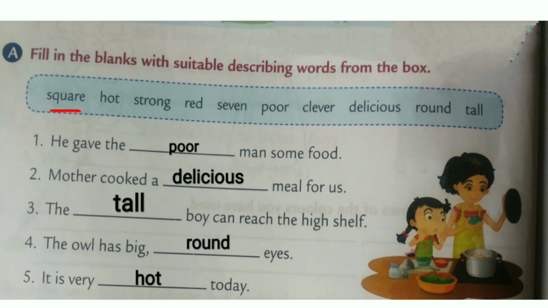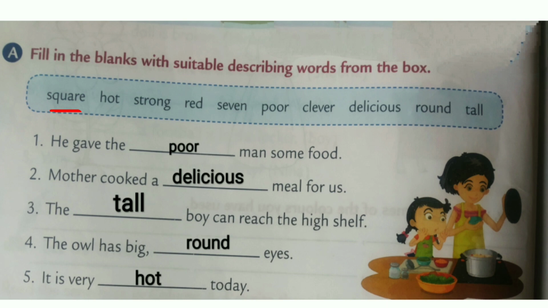Square, hot, strong, red, sweet, poor, clever, delicious, round, tall. Once again we shall read the describing words, children. Square, hot, strong, red, sweet, poor, clever, delicious, round, tall.